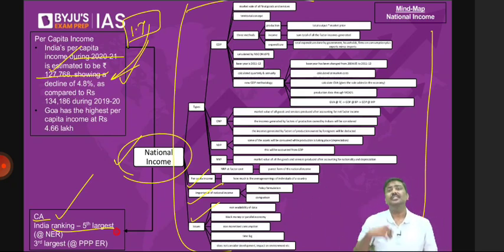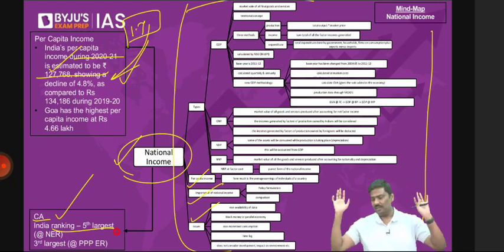So this is how you make a mind map. I know it is difficult. Trust me, you'll face difficulty in the preparation of the mind map. But once you've made the mind maps, it will hardly take 20 minutes to revise one chapter. And within half a day, you can revise the whole Indian economy.